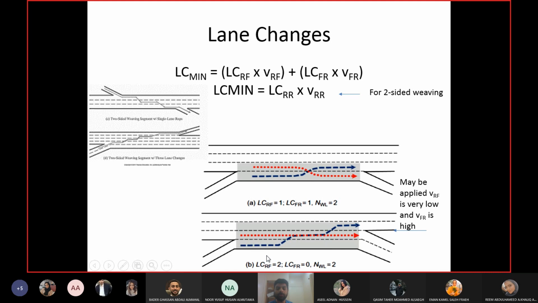So you can see if you want to go from ramp to freeway, you need to make 2 lane changes. So LCRF is 2. And freeway to ramp, you don't need to make any lane change if you are already in this lane. This is the continuous lane. You can see this is not an auxiliary lane. Then the number of lanes in which the weaving will happen is basically again these 2: the auxiliary lane and again the immediate lane of the freeway. So in both cases, the number of lanes for weaving is 2, in this one as well as this one. But here in sketch B, we are trying to facilitate the people who are going from freeway to ramp.